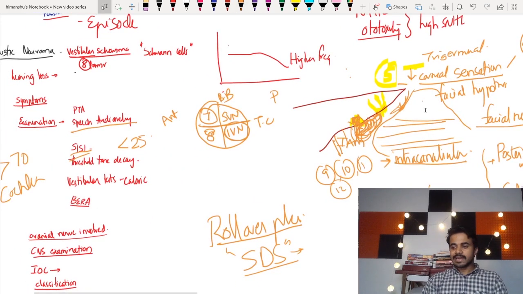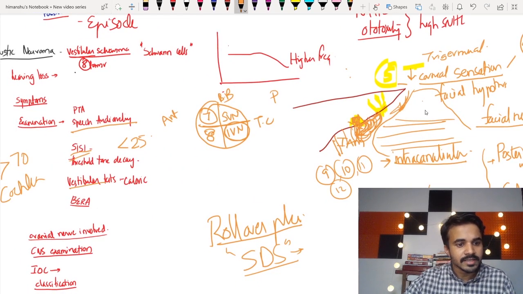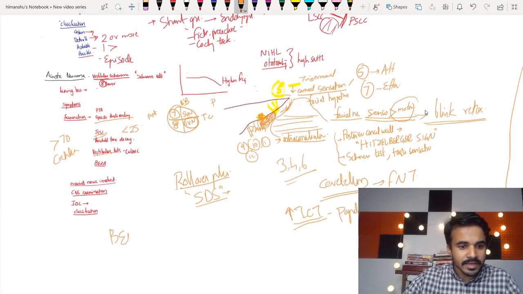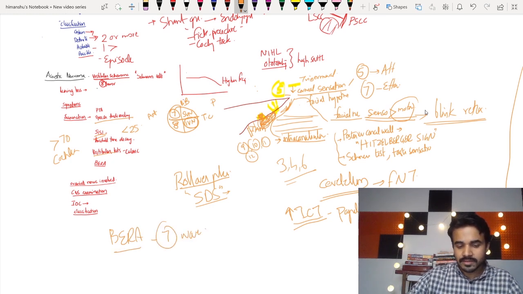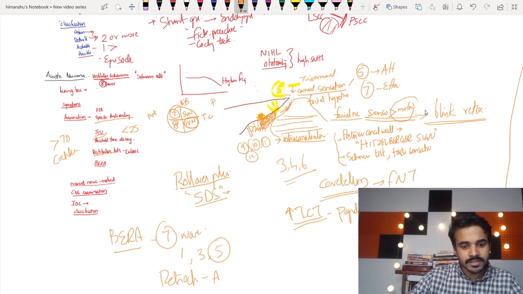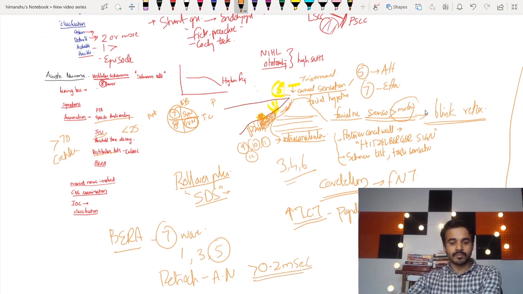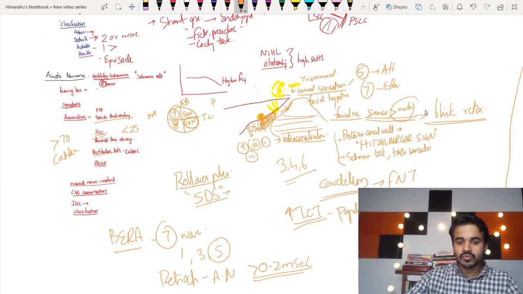Now vestibular test, caloric will be diminished or you won't get any results. Coming to BERA. BERA is important in retrocochlear lesion. Why? In BERA you have 7 waves, and the important ones are 1, 3 and 5. So in retrocochlear lesion, like in acoustic neuroma, you can have a delay in the latency of the fifth wave. More than 0.2 millisecond delay will be there, considering the other ear normal.